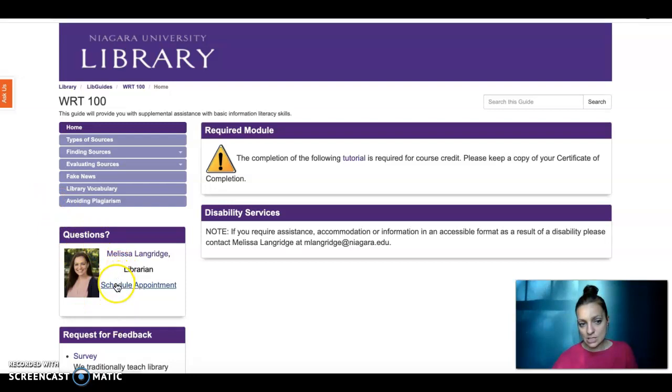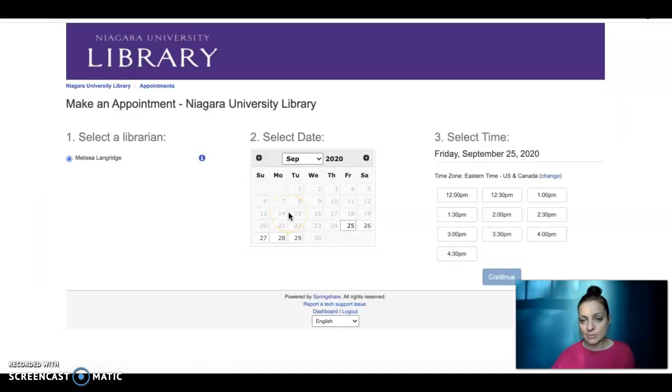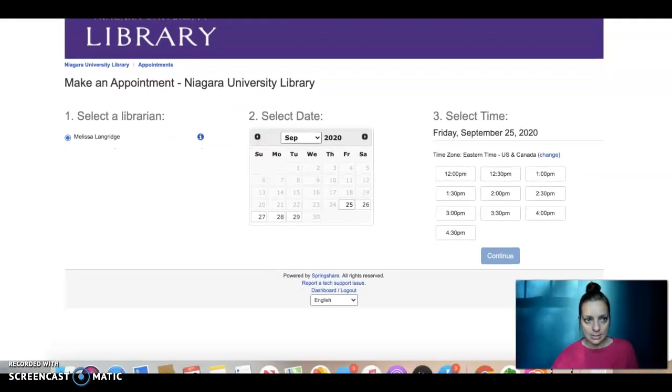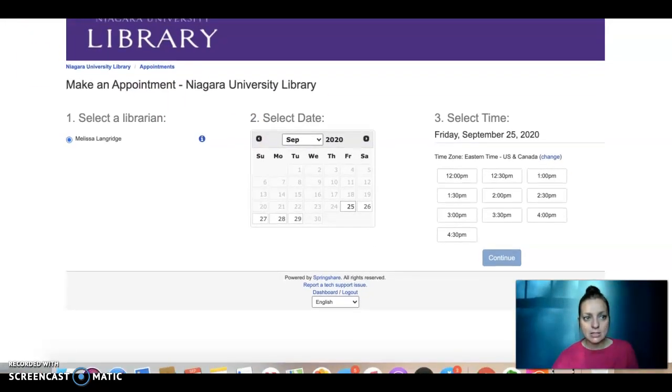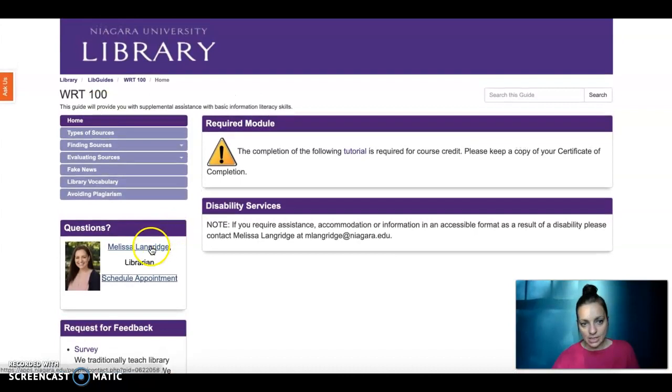So this is how you would schedule an appointment with me. And then I have some availability. This is just to start, but you know, you can always email me to negotiate if you'd like. And this little menu is in the way of my back button, so bear with me. Okay, there we go. And you could also click here to send me an email.